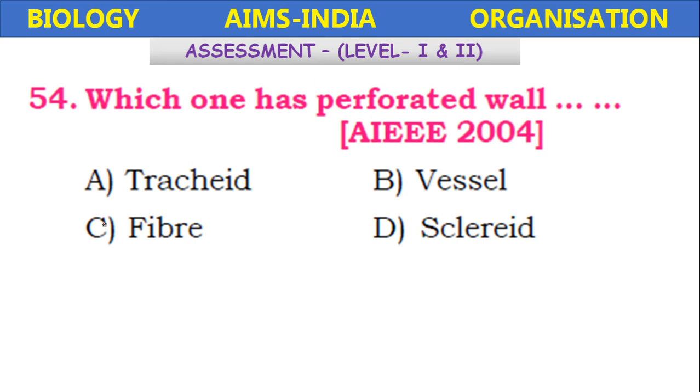Which one has perforated walls? Tracheid, vessel, fiber, sclereids. This question appeared in the 2004 AIEEE. Among these, which one has perforated walls? That is vessel.